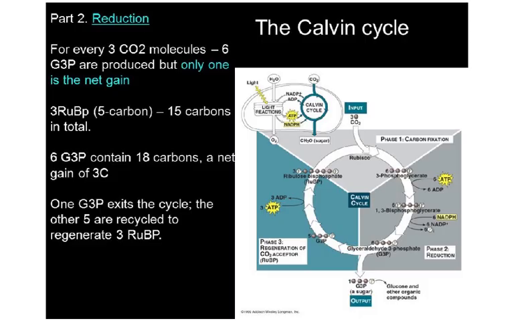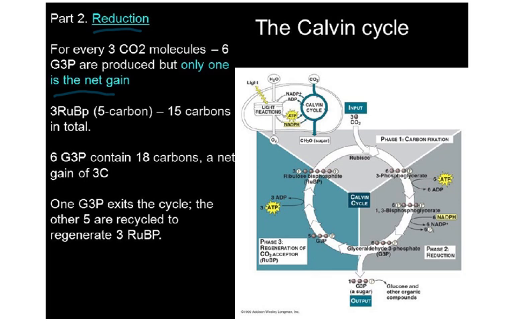Then coming to this part, the Calvin cycle, part 2 reduction. For every 3 carbon dioxide molecules, 6 G3P are produced, but only 1 is the net gain. 3 RuBP, 15 carbons in total. So 6 GP contain 18 carbons, a net gain of 3 carbons. 1 GP exits the cycle, the other 5 are recycled to regenerate 3 RuBP.